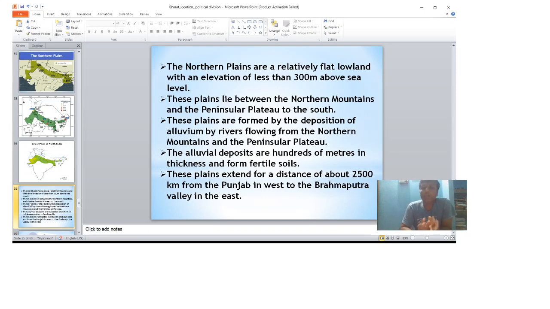The alluvial deposits are hundreds of meters in thickness and form fertile soil. Obviously, in the new Bangar and Khadar alluvial soil, we have more fertile soil than any other soil. These plains extend for a distance of 2,500 kilometers from Punjab in the west to the Brahmaputra Valley in the east.